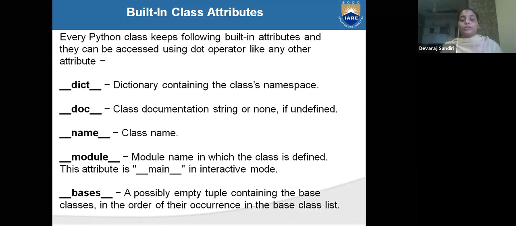Module, how many types of modules are there? It gives the module name in which the class is defined. The attribute is underscore underscore main underscore underscore in interactive mode. Bases means a possibly empty tuple containing the base classes in order of their occurrence in the base class list.